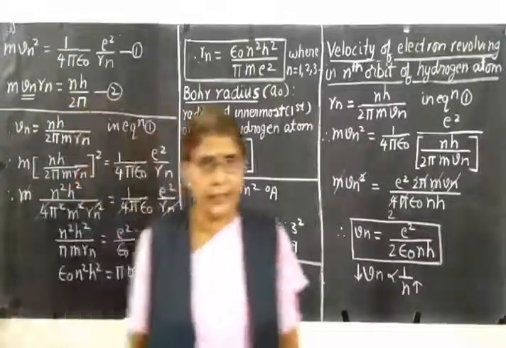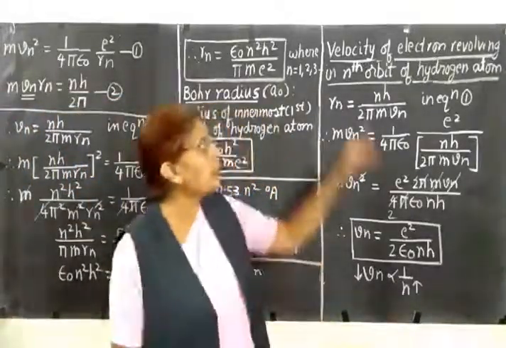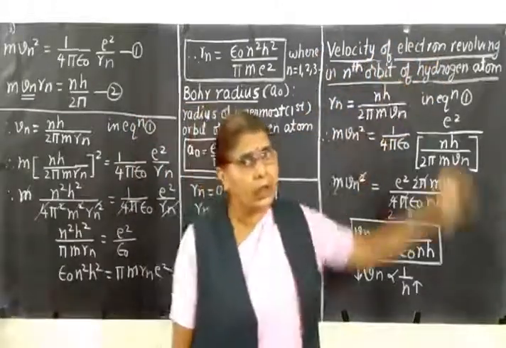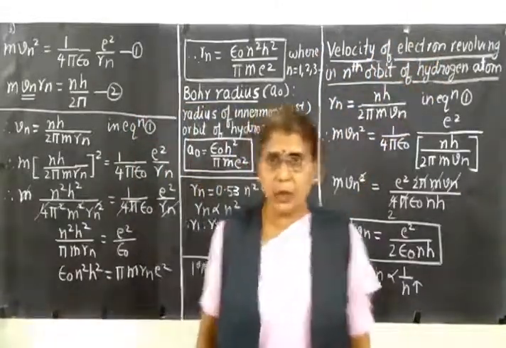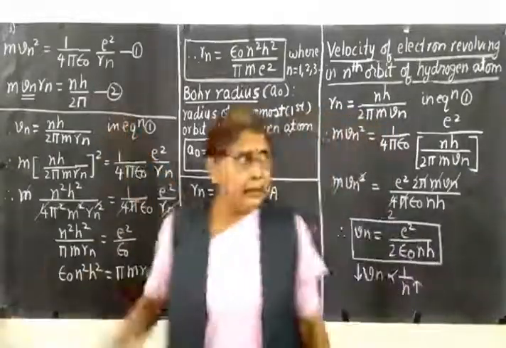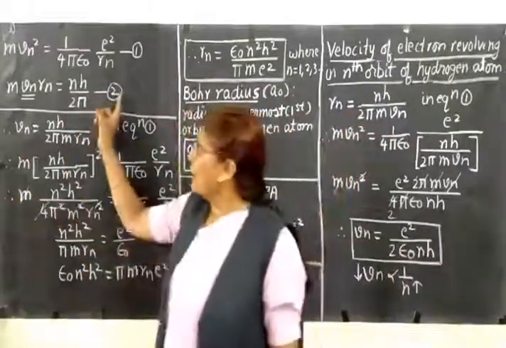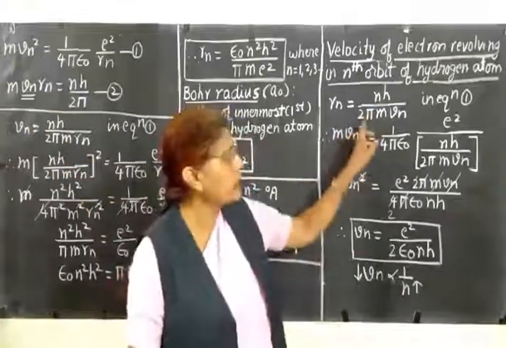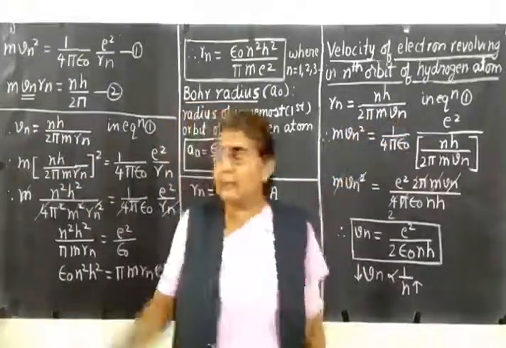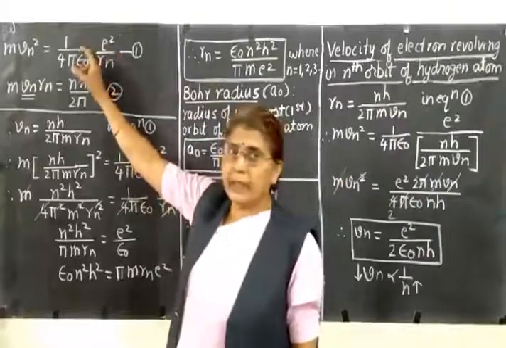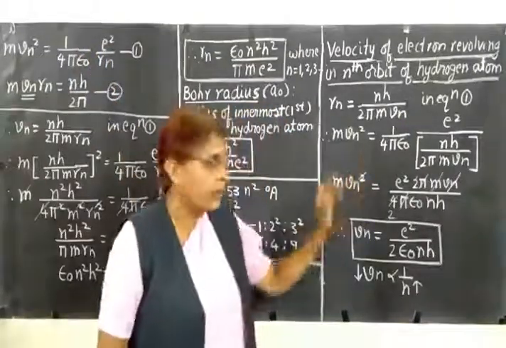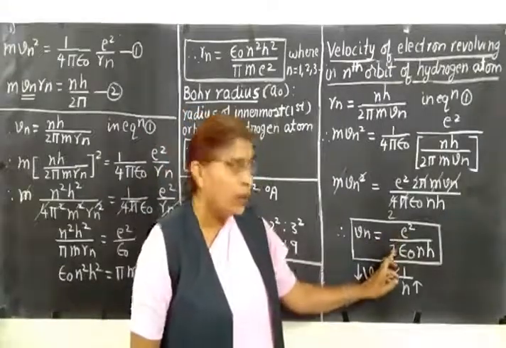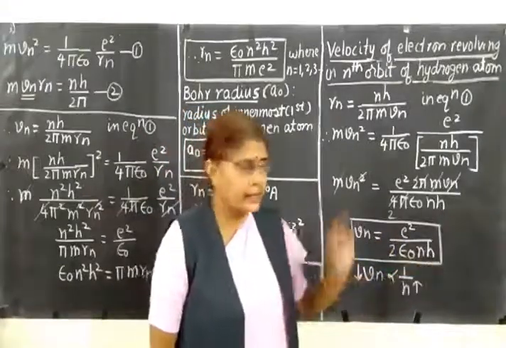So this was the first derivation. Then the second derivation was to find the velocity of the electron revolving in the nth orbit of the hydrogen atom. So what we have done for that? In this, from equation 2, we have found out the value of Rn. Rn equals nh upon 2 pi mVn. We have substituted it in equation 1 and simplified. We got the result for Vn. Vn equal to e square upon 2 epsilon 0 nh.